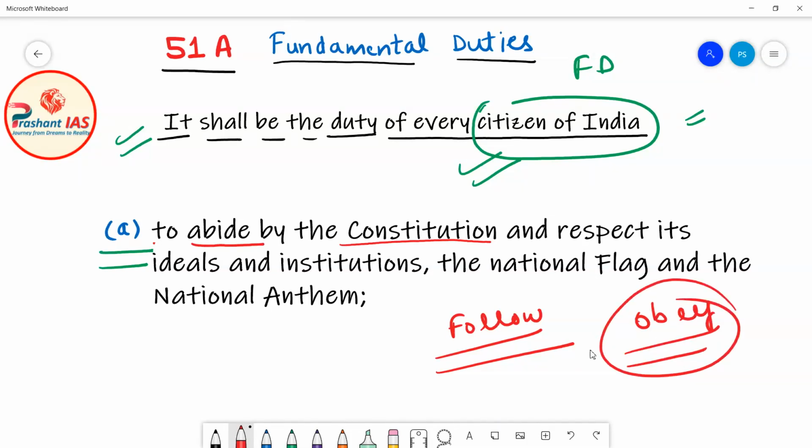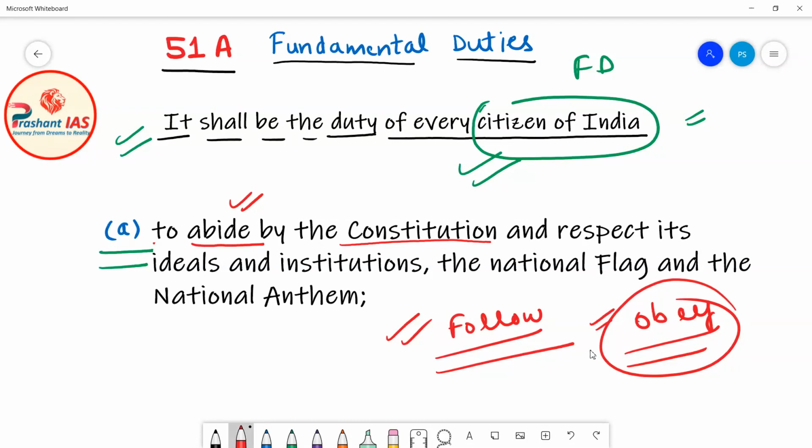Friends, in the previous classes I have taught you the Constitution of India in a very detailed manner. So now all of you know what the Constitution of India is and what its provisions are. So now it is your duty to follow and obey the provisions of the Constitution.